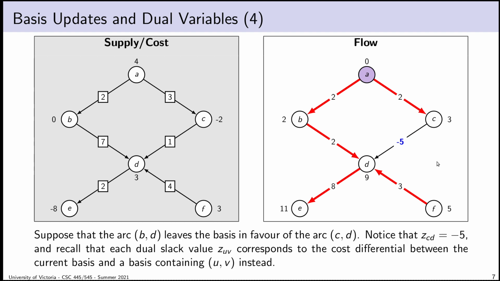So if the arc BD, that's this arc here, leaves the basis in favor of CD, notice that the dual slack variable on CD has the value negative 5. What this negative 5 is meant to mean is that essentially I can save $5. The dual slack value tells me the cost increase of sending flow to D via this arc versus the basis. If the cost increase is negative, that means I will save $5 by shipping my flow to D this way versus the way that's currently in the basis. That's one reason why I'd want to add this arc to the basis, because it will result in a total cost decrease. I want the lowest cost basis when I'm done.